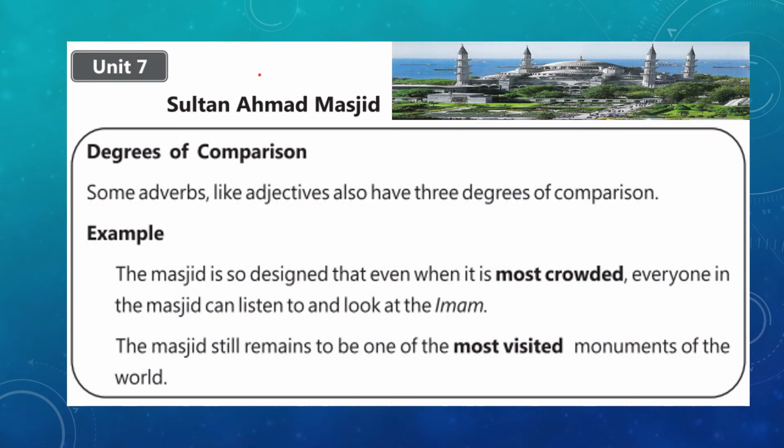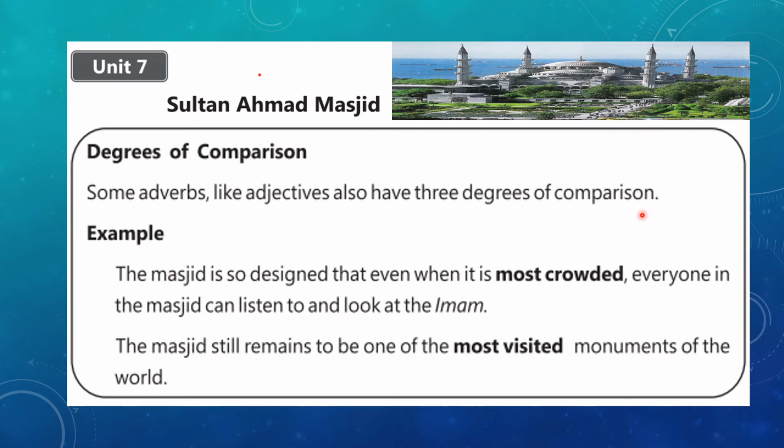The second topic of grammar is degrees of comparison. In your previous classes, dear students, you have read about degrees of adjectives, remember? Here you will learn that some adverbs also have 3 degrees like that of adjectives, and they follow the same rules that we apply while using degrees of adjective.